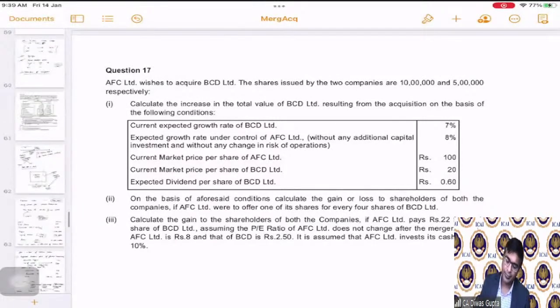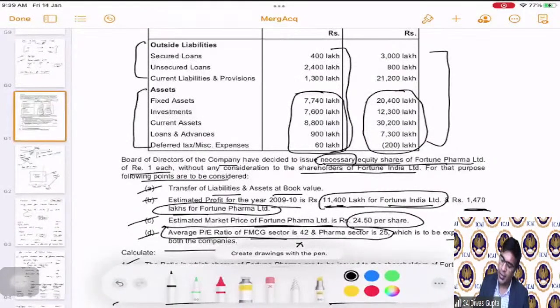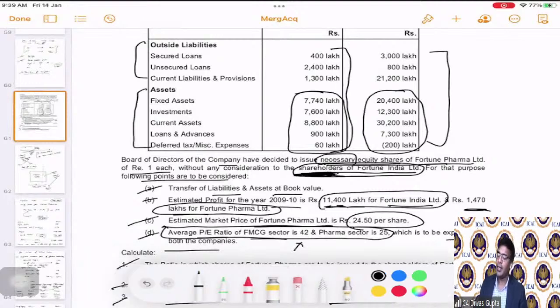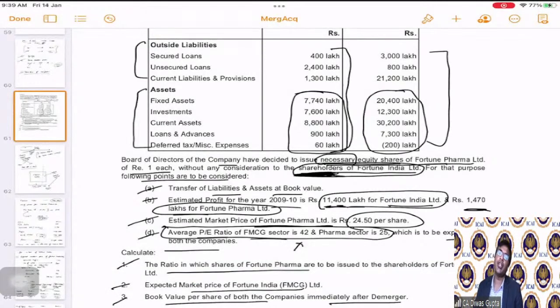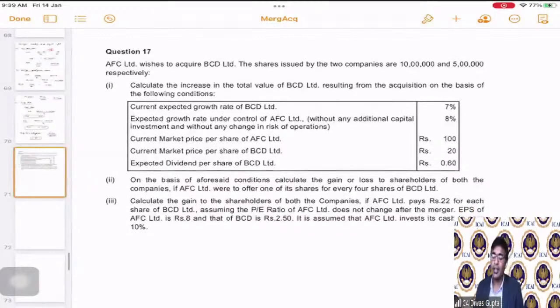See, in this they have clearly said, decided to issue necessary equity shares without consideration for the shareholders of Fortune India Limited. They are saying that the shares will be issued directly to the shareholders. And in demerger also, shares are issued to the shareholders only. But practically, there can be situations where the scheme of demerger says that it will be issued to the company also.